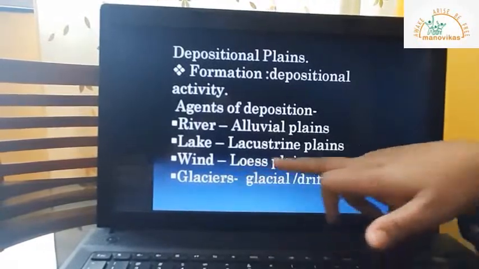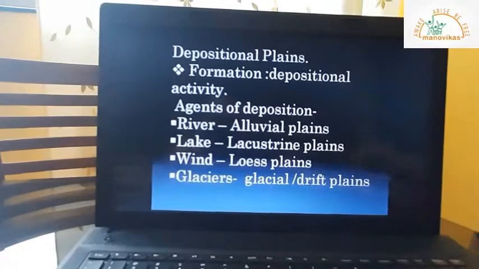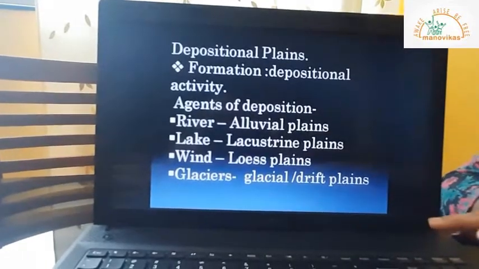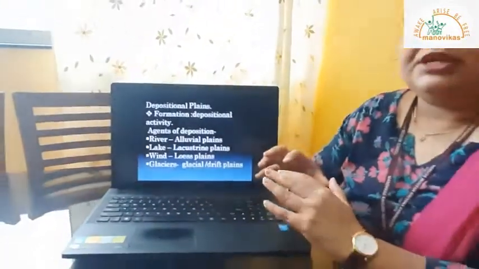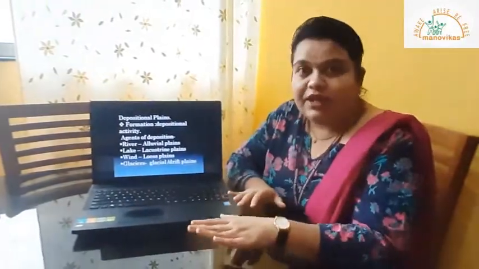Okay, if wind is carrying out that activity, such plains are known as loess plains. If it is a glacier, which is a slow moving river of ice, it breaks down the material or carries the material from a higher elevated area to the lower elevated area, and the place where it starts melting because of high temperature conditions is the place where it starts depositing that material.